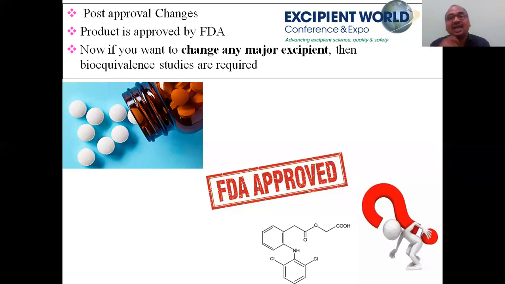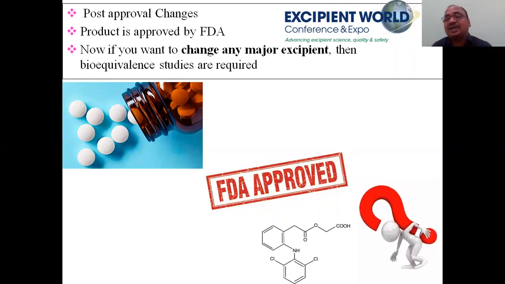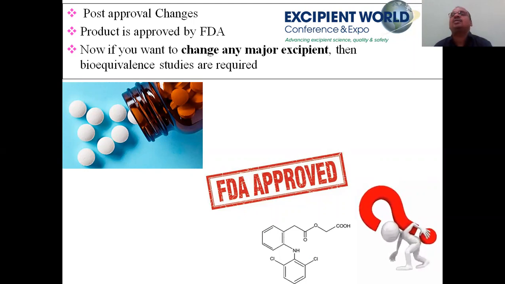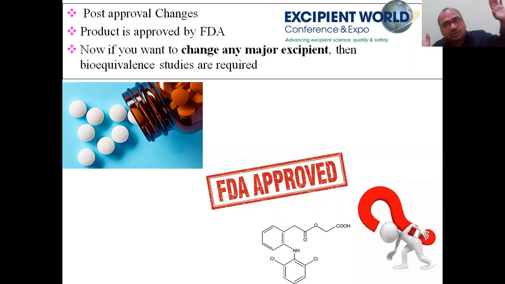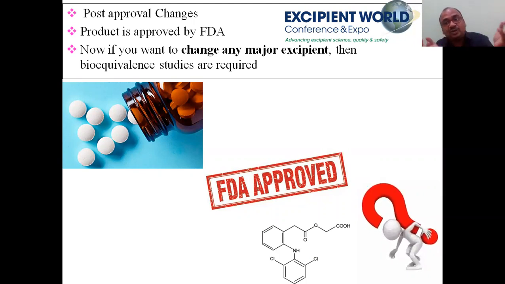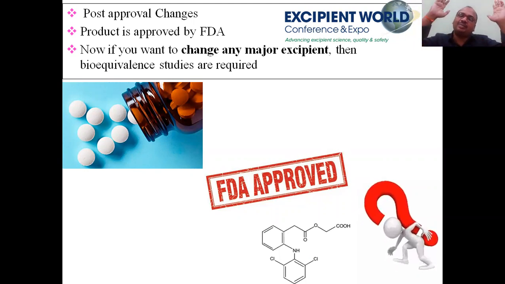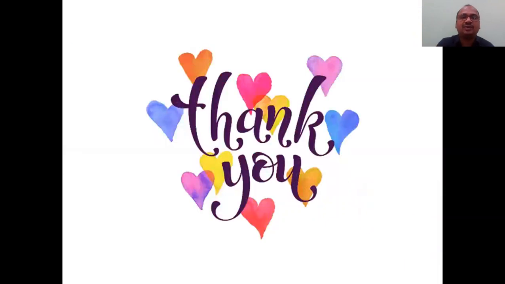In such cases, already you have approval for the old excipient tablet. Now a new excipient came. You changed to the new excipient. What you have to do is bioequivalence studies. This one and that one, both you have to match. So even though you changed the major excipient, if both are bioequivalent, then again FDA will give approval for that. Okay, these are the logics you have to keep in your mind.